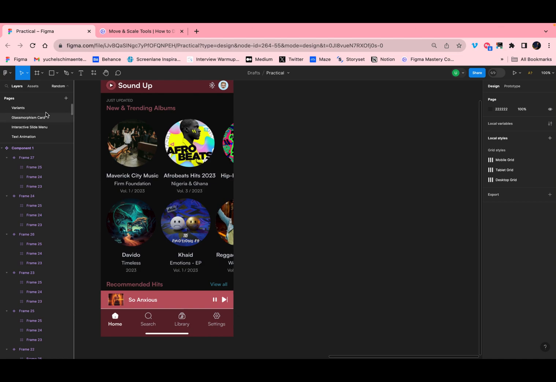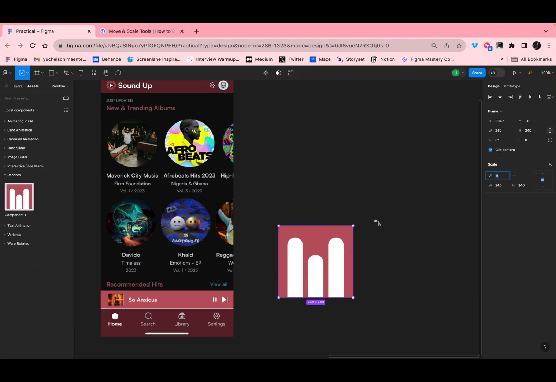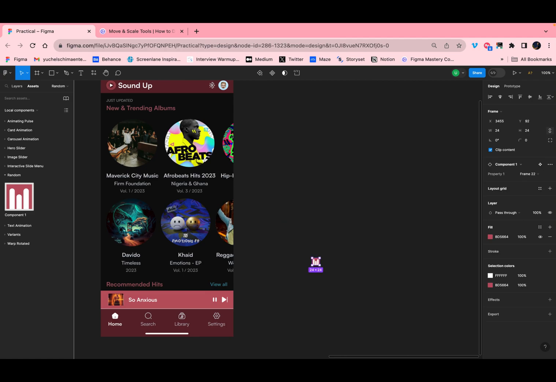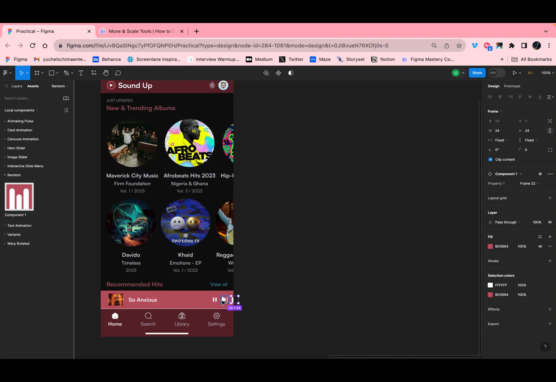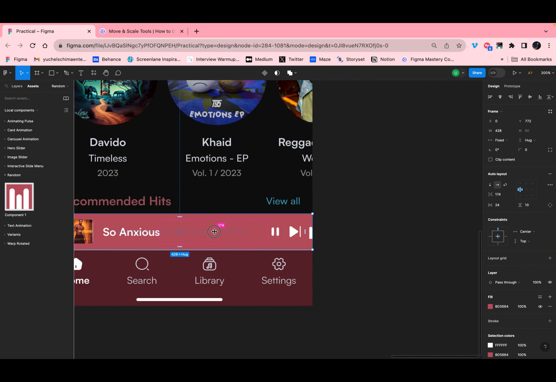After doing this, you take an instance of the frame you've drawn and reduce the size. So I scaled it down to 24, and then I put it where I wanted it in my design.